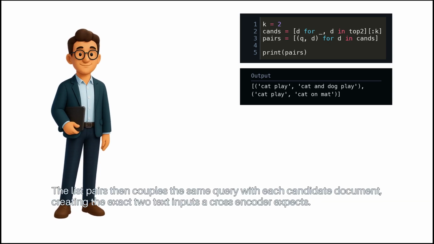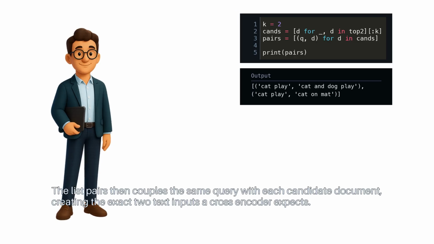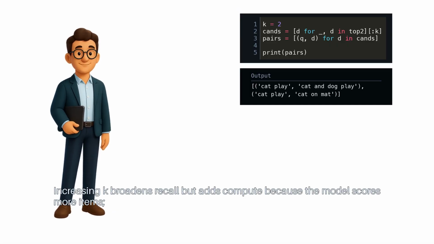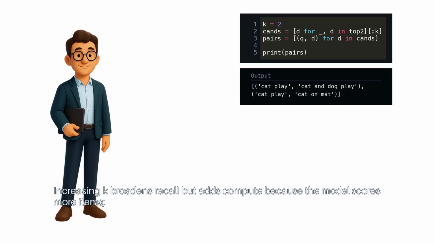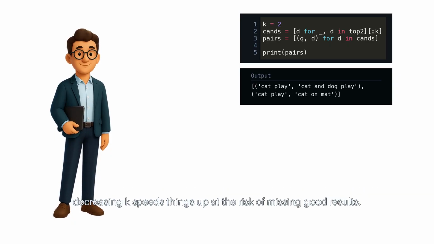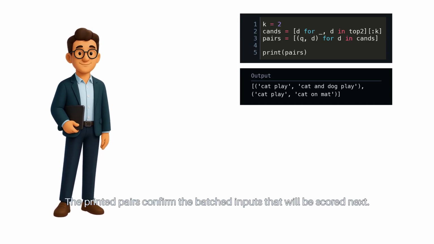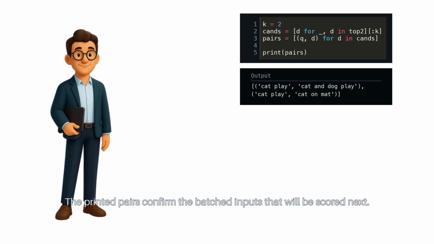The list pairs then couples the same query with each candidate document, creating the exact 2 text inputs a cross-encoder expects. Increasing K broadens recall, but adds compute because the model scores more items. Decreasing K speeds things up at the risk of missing good results. The printed pairs confirm the batched inputs that will be scored next.